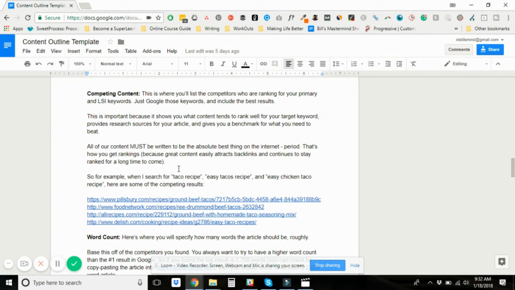And finally, you can use their content as research and to figure out how people want to digest their content. Do they want it in tiny sections? Do they want this huge guide? Do they want lots of input from experts? Base that off of the top 5 results that you get from typing in your primary keyword into Google.